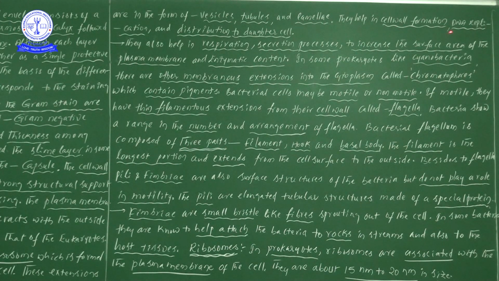Cell wall formation, DNA replication, distribution to daughter cells, respiration, secretion, and increasing the surface area of the plasma membrane. Likewise, most of the important metabolic activities are under the control of the mesosome. There are different types of functions. All of this is important from the NEET examination point of view.